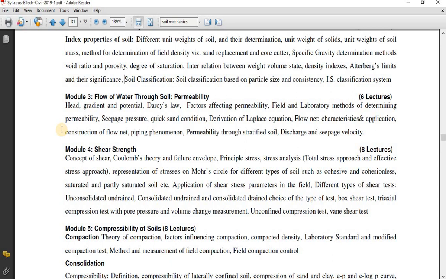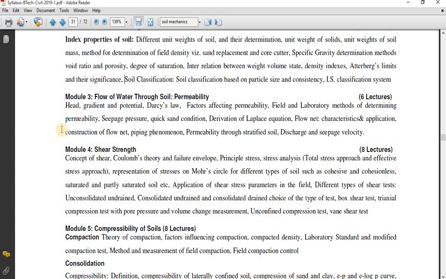So if it is happening, the purpose of the dam construction has failed, because we have constructed the dam to store the water, but as the water is escaping through the bottom of the dam, the purpose of that particular dam has failed.